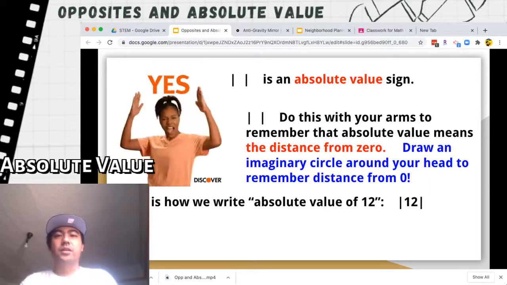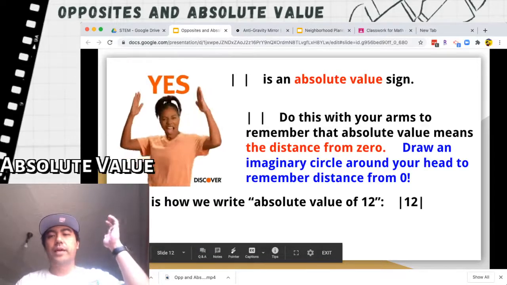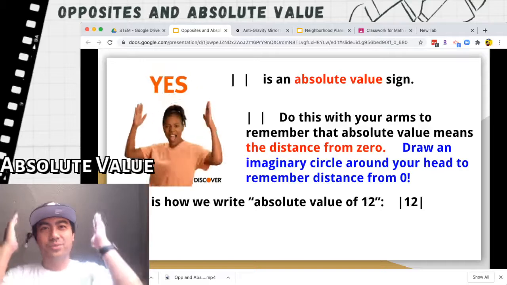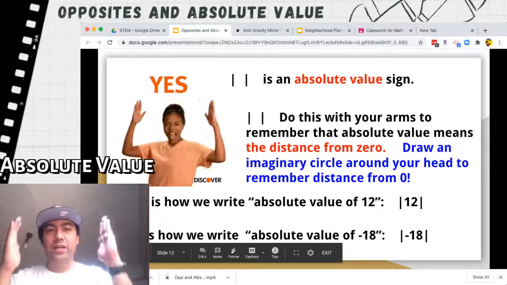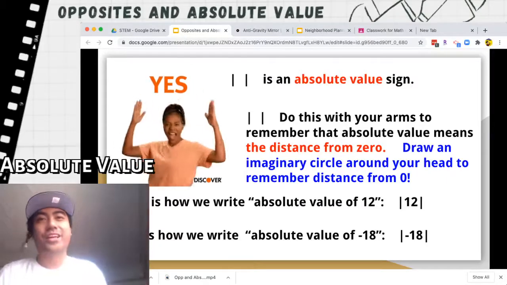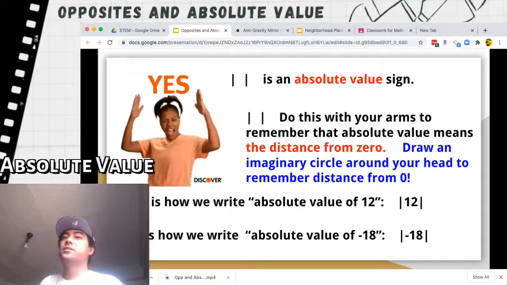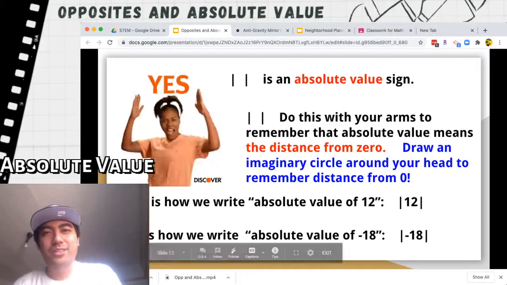Okay, this is how we write absolute value of 12. You do the absolute value signs and the number 12. This is how we write absolute value of -18. You do the signs and you put -18 inside. Okay, it's as simple as that for writing absolute value. But now, let's talk about some examples.